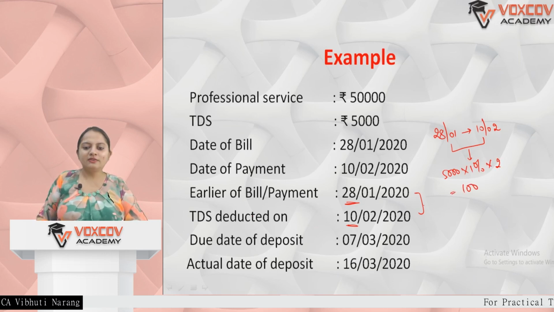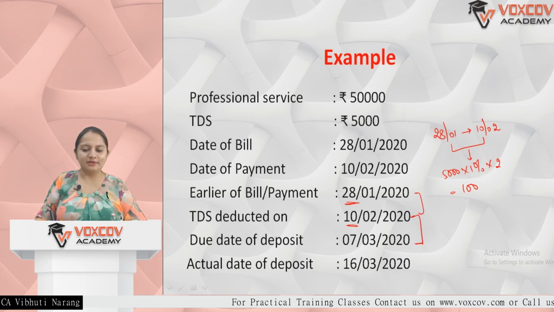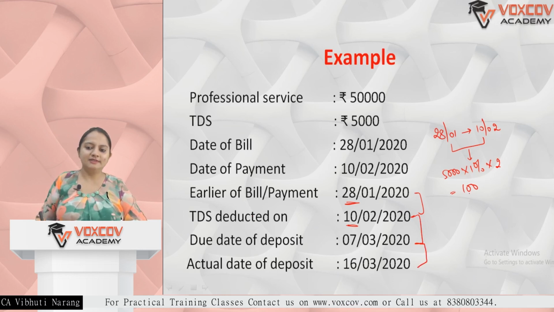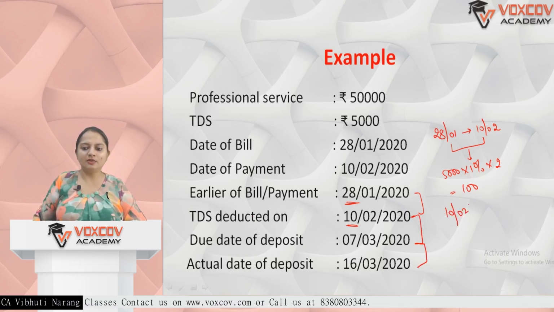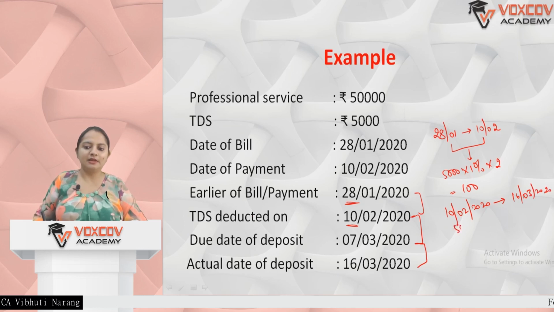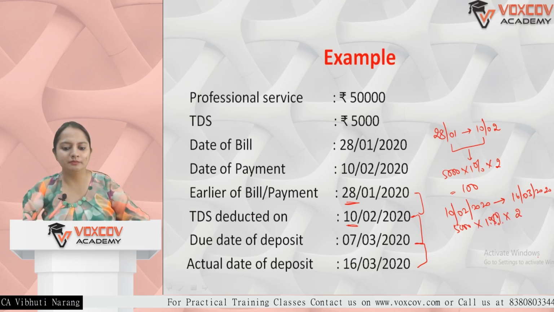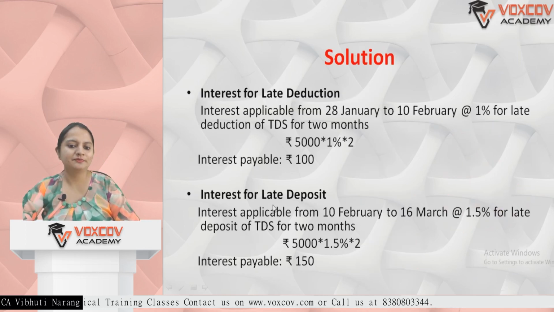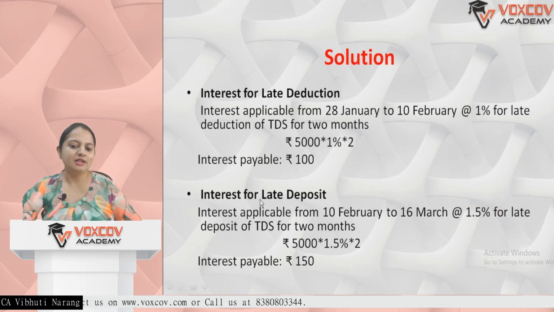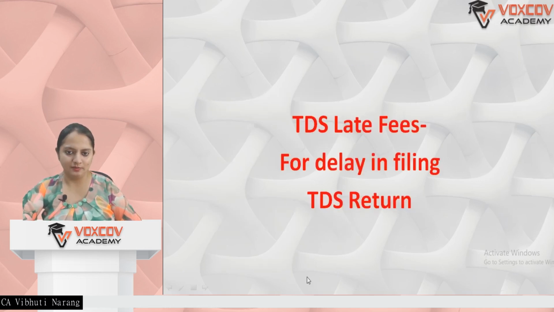Now the actual date of deduction is 10th of February and the due date of deposit was 7th March, but it was actually deposited on 16th March. So this late deposit interest is applicable from 10th February to 16th of March 2020. It will be again 5,000 into 1.5% into 2 months. So we'll check out the solution. Interest for late deduction we have already done. For late deposit, it will be 5,000 into 1.5% for 2 months, which is 150 rupees.